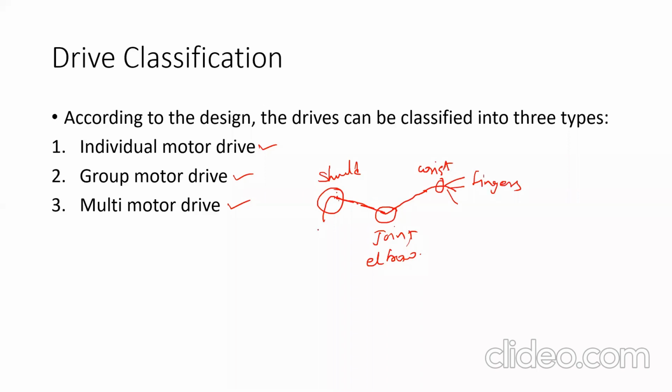Okay, suppose now we want to implement some similar mechanism in a robotic arm. So there should be a motor here, and a motor here. This is motor 1, this is motor 2, and for the wrist there will be motor number 3, and for fingers, if you consider an index finger, there are 3 locations. Okay, 3 motors will be required there. And all these operations we can do independently.